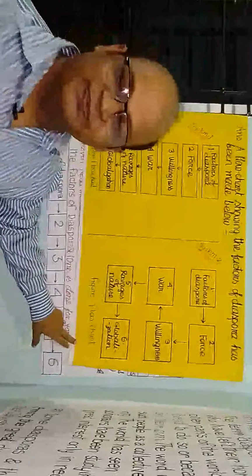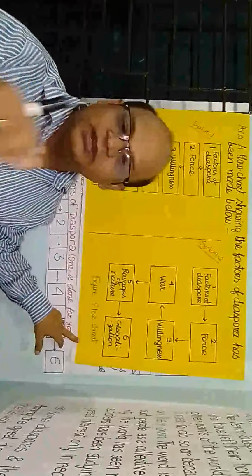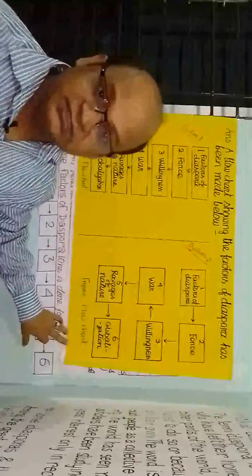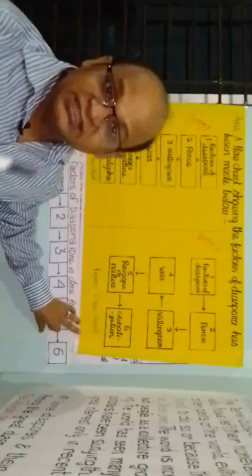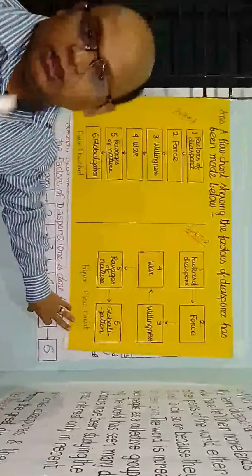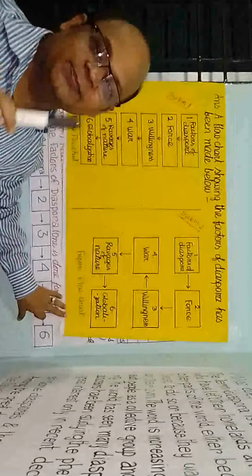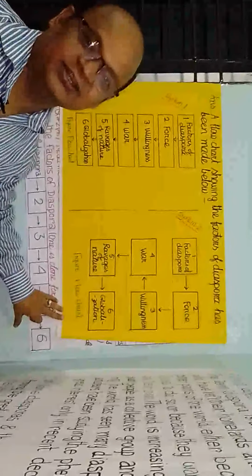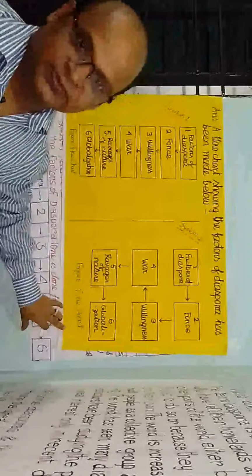Dear students, I hope you have already completed the flowchart. Okay, let's try. I told you in the class that there are three parts of writing a flowchart. The first part is heading, the second part is body, and the third part is caption. Okay, let's try to answer.